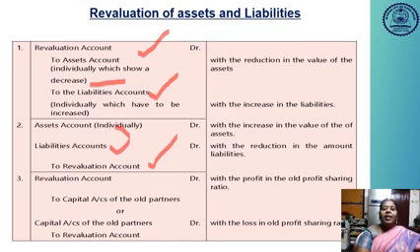Suppose the liabilities, the creditors' value, will decrease. Suppose the creditors are 50,000 and now the creditors' value will be 30,000, meaning 20,000 is decreased. So it is a profit item for the revaluation. So creditors account debit to revaluation account. Like that, we have to make the entries under the revaluation account.